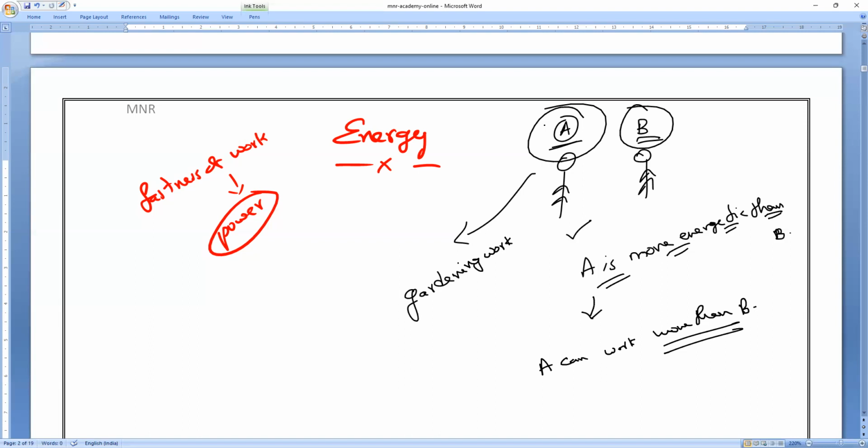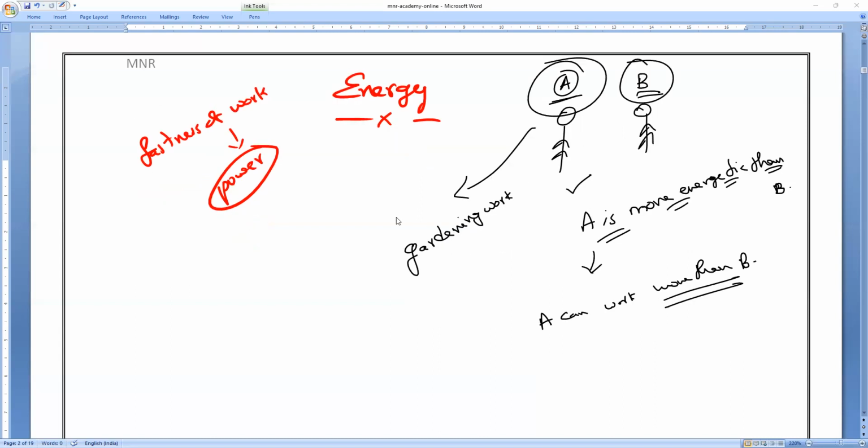So we are measuring the energy of a body, of a given system, in terms of the work it is doing. How much work they are doing, that amount of work done by a body is equal to the amount of energy possessed by the body, or the amount of energy consumed by the body.